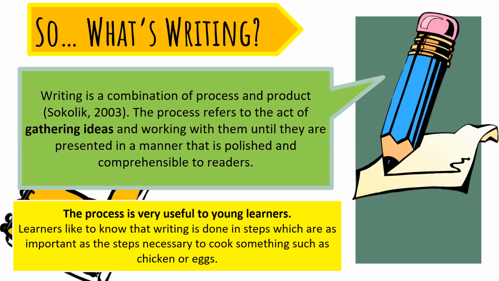So imagine if you tell the children that writing a story has steps. It could be easier for them to understand what the story is going to be about, or what the objective of the writing is, right? For example, here it says that in order to cook something, of course, we have the steps, right? We have the ingredients, we have the procedure, and then at the end, we have the final product, right?